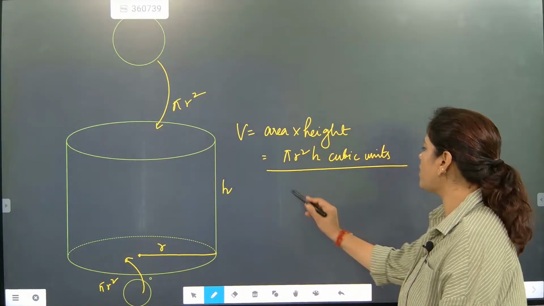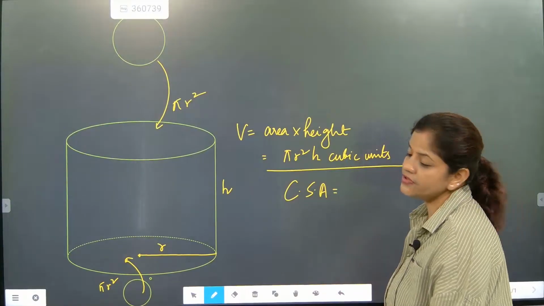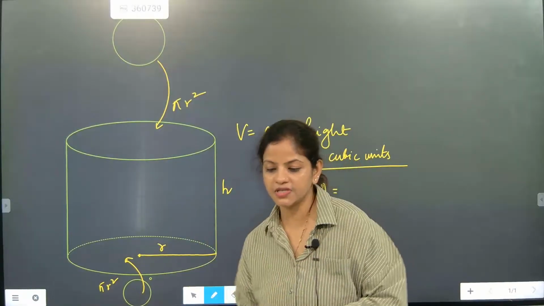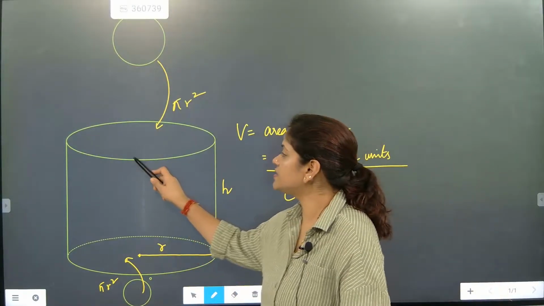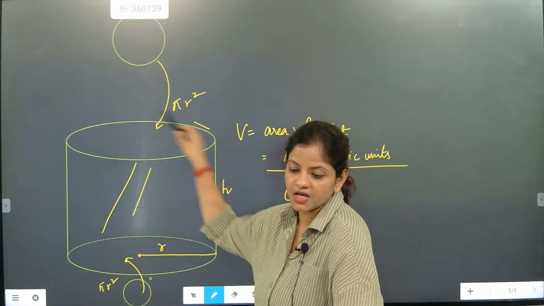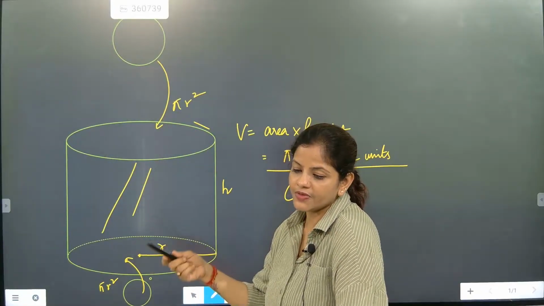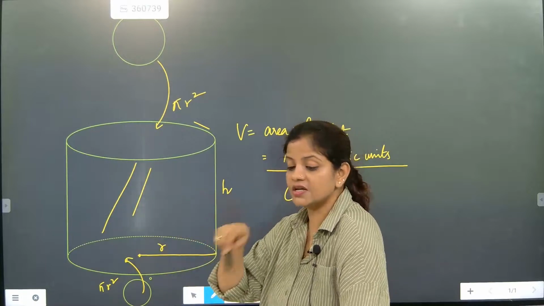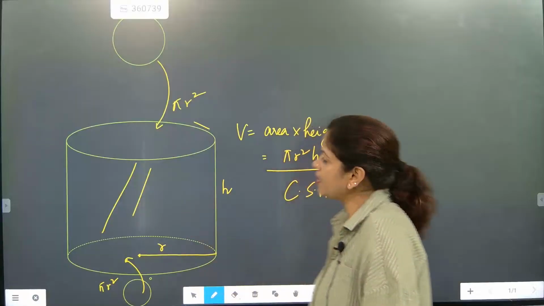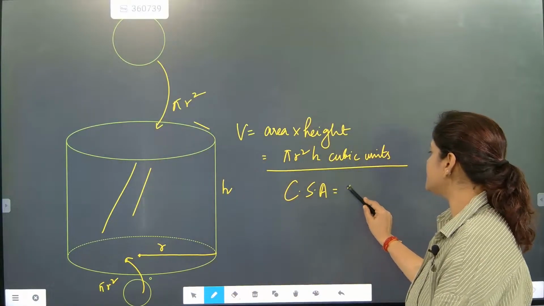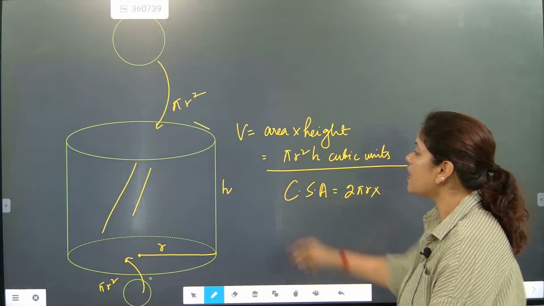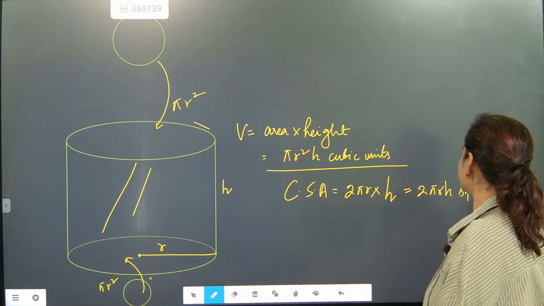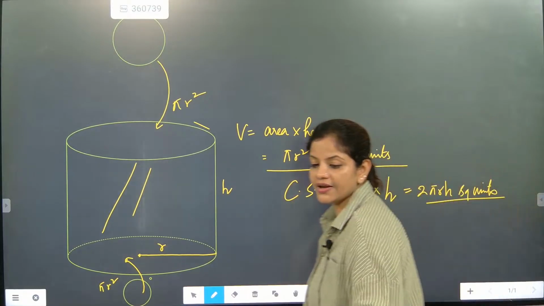Now we will be talking about curved surface area. Curved surface area means this region, the curved region. That section will be considered as curved surface area. In curved surface area, this curved part is the circumference. Just now for sphere also I drew it, when Tiger asked one question about sphere, why it is 2 pi r square. In that also I said circumference. Circumference is 2 pi r into r. So here circumference is 2 pi r. For CSA, circumference is 2 pi r into height h. So CSA is 2 pi rh square units.